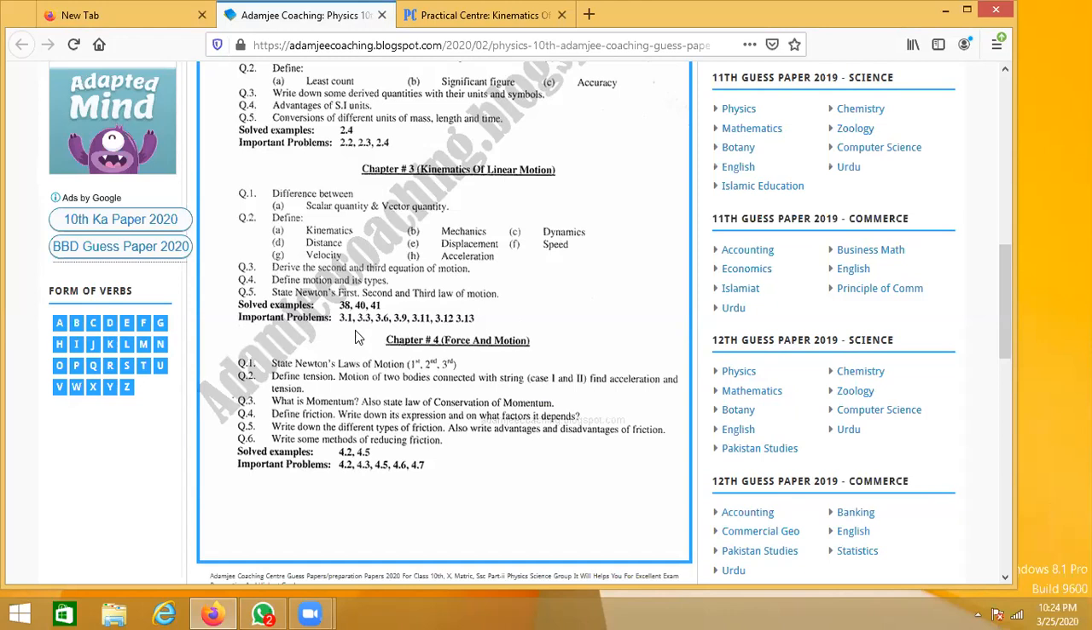As I've told you, there is importance of worked examples also, and many times the professors who set the board exams have taken the questions from the worked examples and given them in the paper. Okay, so this is very important again.